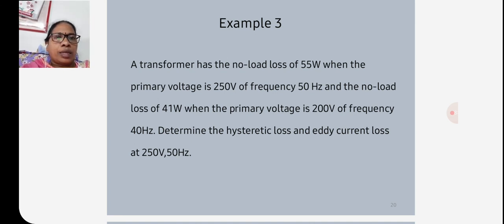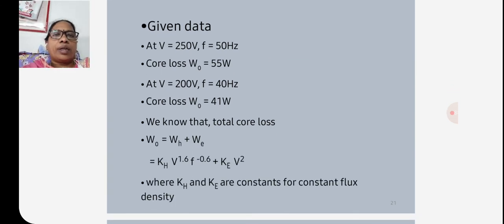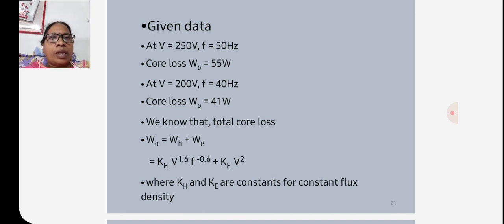Determine the hysteresis loss and eddy current loss at 250 volts, 50 hertz. The given data: at voltage 250 volts, frequency 50 hertz, core loss W naught is 55 watts. At V equal to 200 volts, f equal to 40 hertz, core loss is